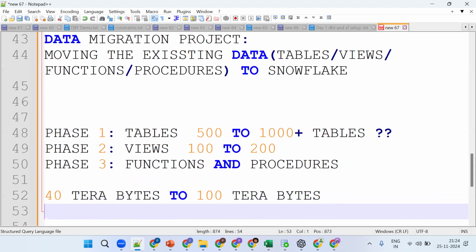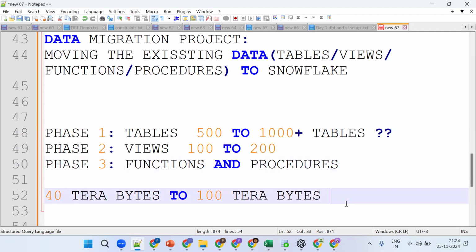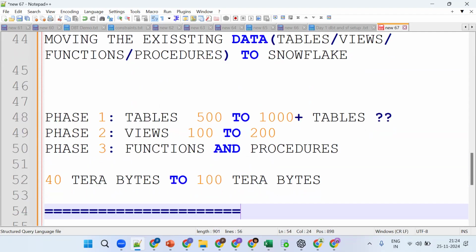These are the questions they'll ask: how much volume have you migrated? You can say around 30 to 40 terabytes. So phase 1 is tables, then views, functions, and procedures. This is clear so far. So Snowflake is mainly for data migration.